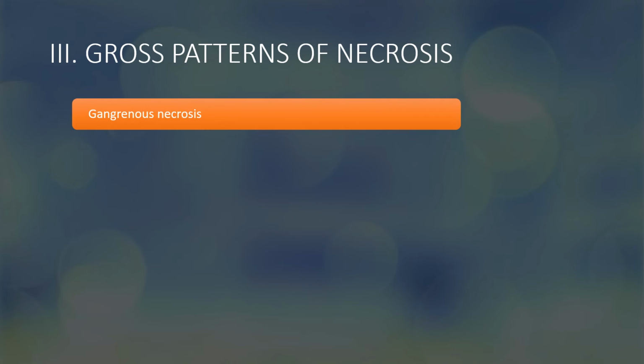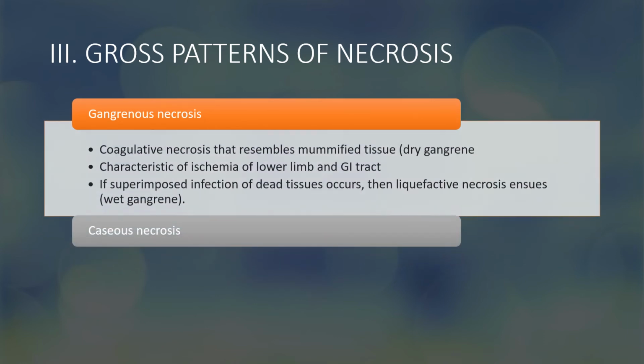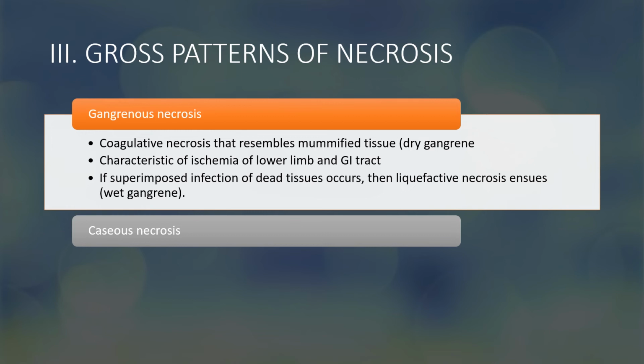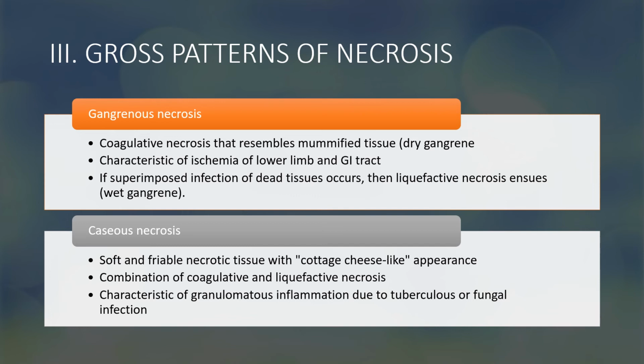Next is gangrenous necrosis and then caseous necrosis. Gangrenous necrosis: coagulative necrosis that resembles mummified tissue, dry gangrene, characteristic of ischemia of the lower limb and GI tract. If superimposed infection of dead tissue occurs, then liquefactive necrosis ensues, causing wet gangrene. Caseous necrosis: soft and friable necrotic tissue with a cottage cheese-like appearance, a combination of coagulative and liquefactive necrosis. Characteristic of granulomatous inflammation due to tuberculosis or fungal infection.